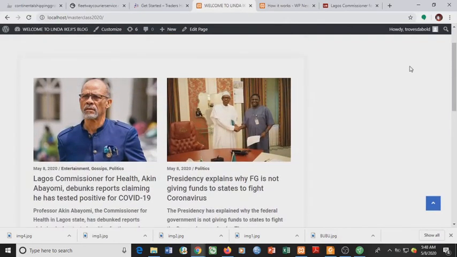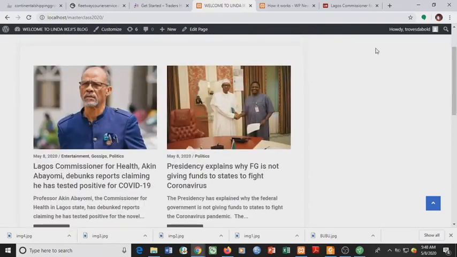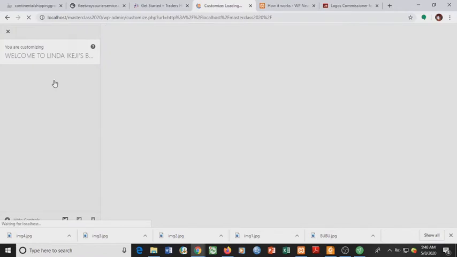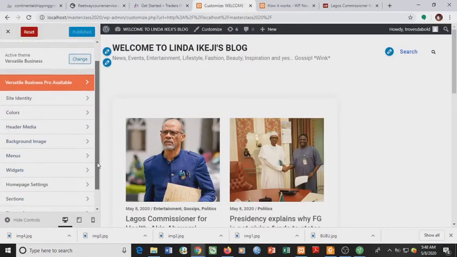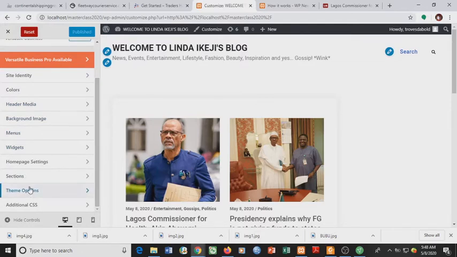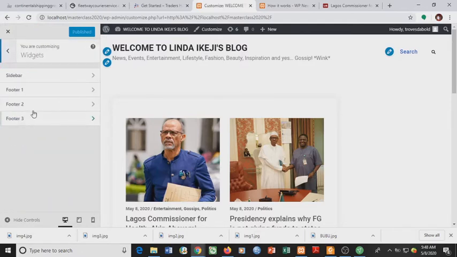Now we want to add the older post sidebar widget here, so that once you come to the home page and you scroll, you see a widget for older posts here. So what we do, we go back to our customize, the place we started from. We go to widgets. Then we see sidebar. Then add a widget.